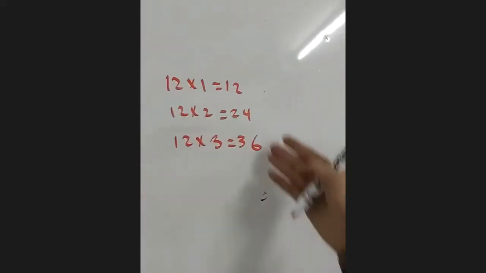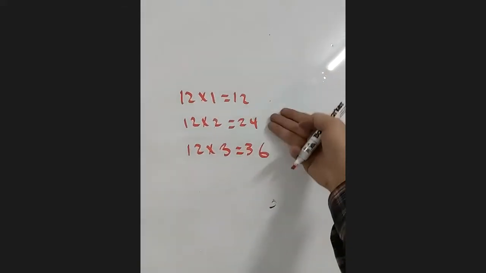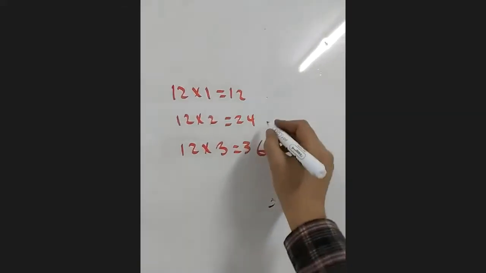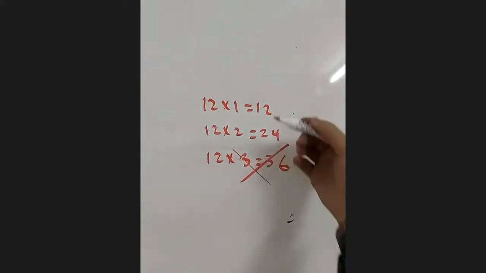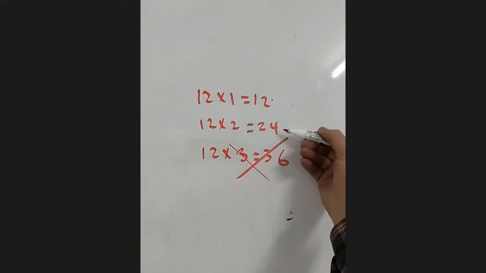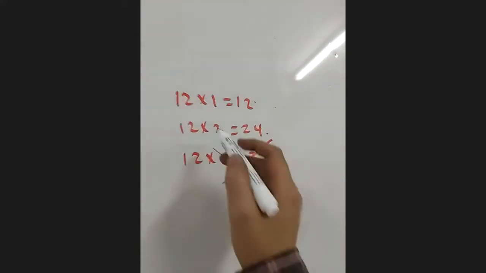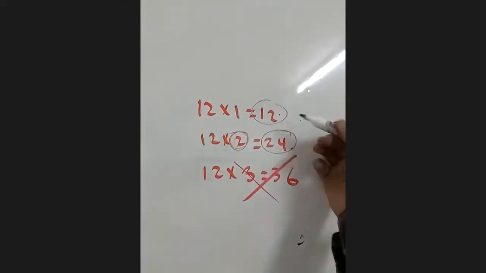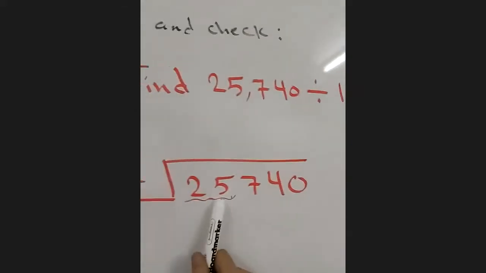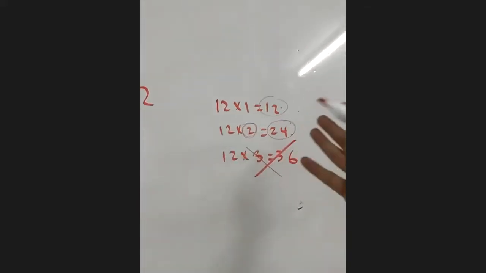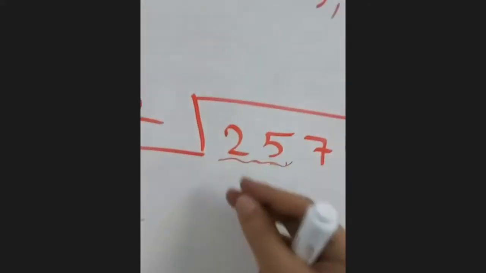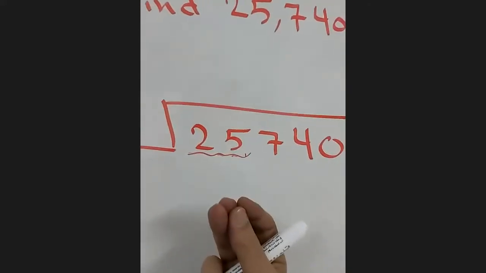Here we don't have 25. We have 12, we have 24, and below we have 36, which is more than 25, so we cannot use it. Now I have two choices, 12 and 24. The correct choice here is what? The 24, not the 12. Both of these numbers are less than 25, but what do we choose, guys? We choose the closest to 25.